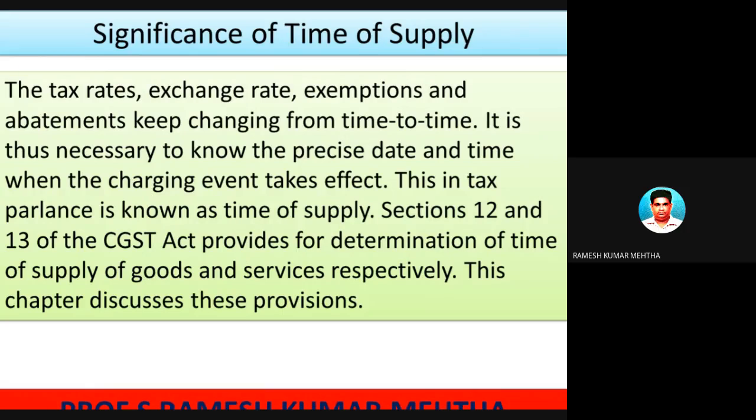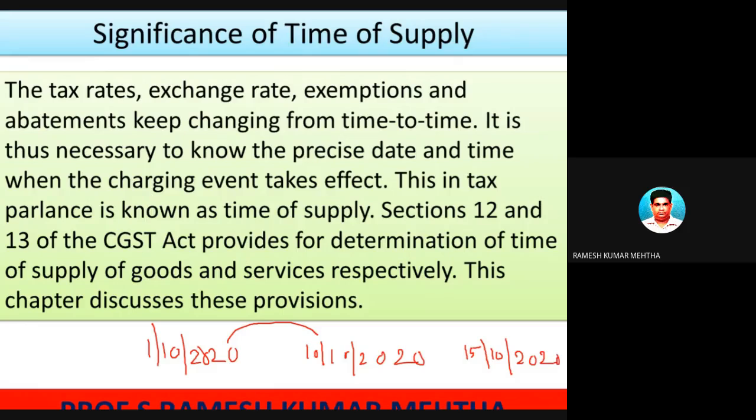Just for an example, suppose the goods are supplied to the buyer on 1/10/2020, and the payment is made by him by a check on 10/10/2020, and the check gets cleared and the amount is credited to the bank account of the supplier on 15/10/2020.